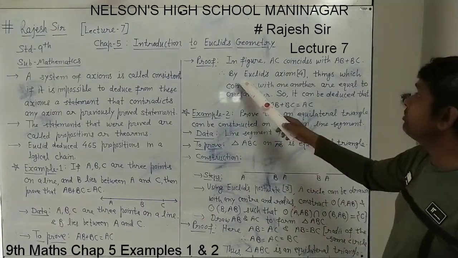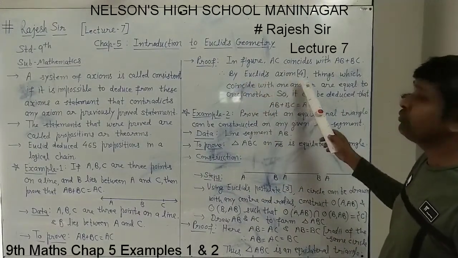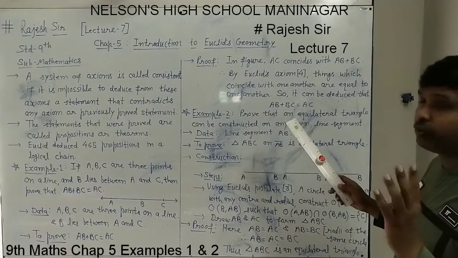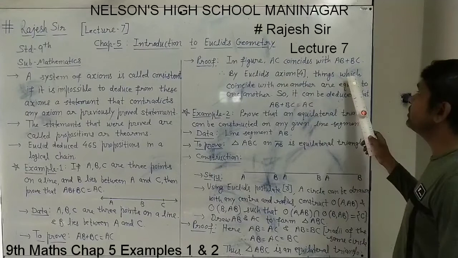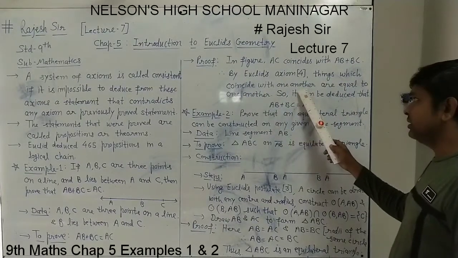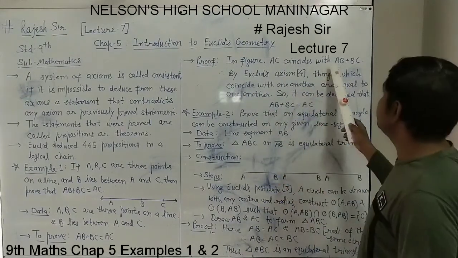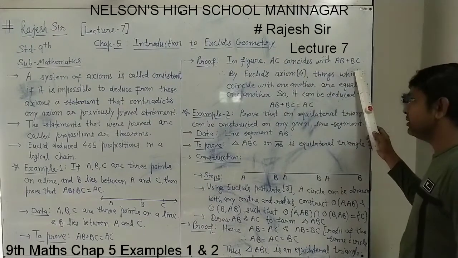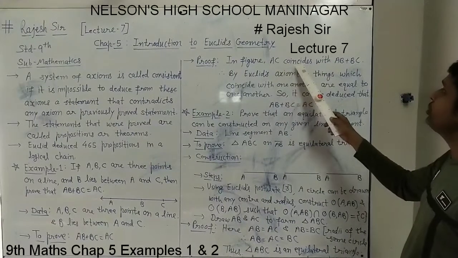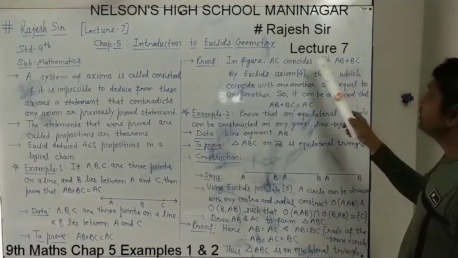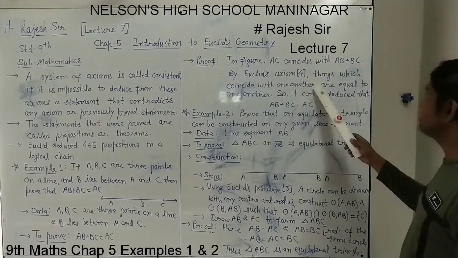Now recall Euclid's axiom 4, which we noted in earlier lectures: things which coincide with one another are equal to one another. Since AC coincides with AB plus BC, these two will be equal by this axiom.